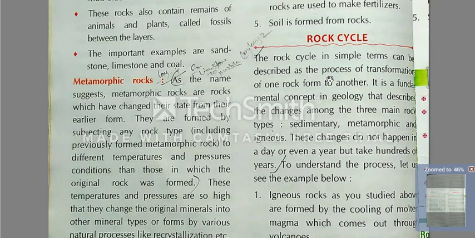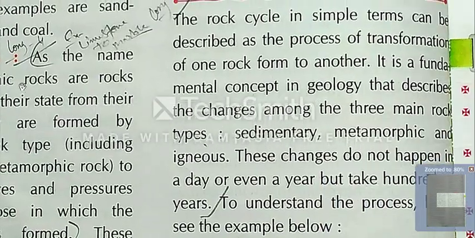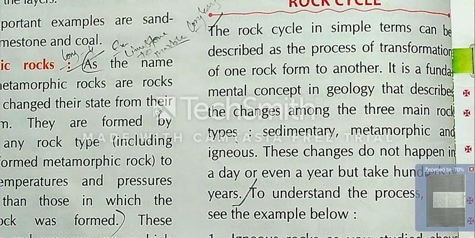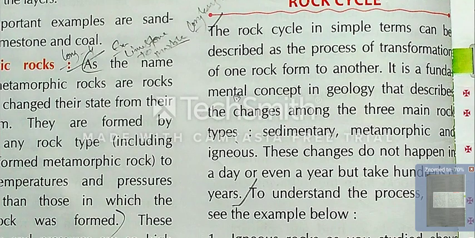Now we will see the rock cycle. The rock cycle in simple terms can be described as the process of transformation of one rock to another.